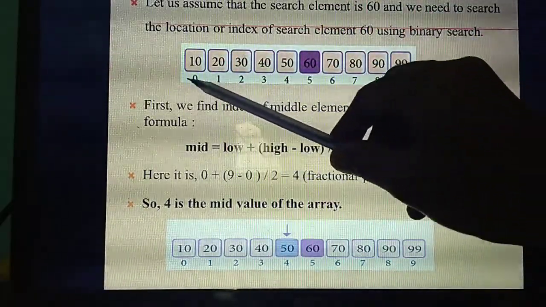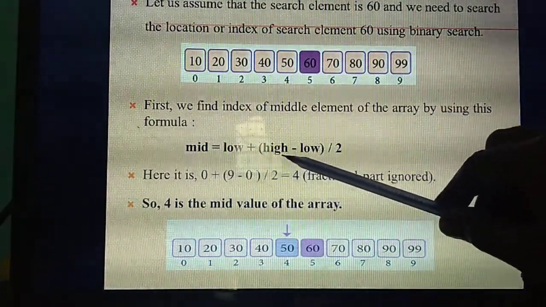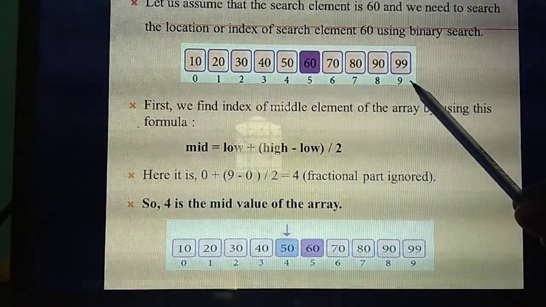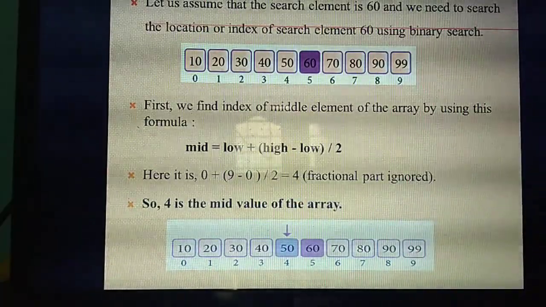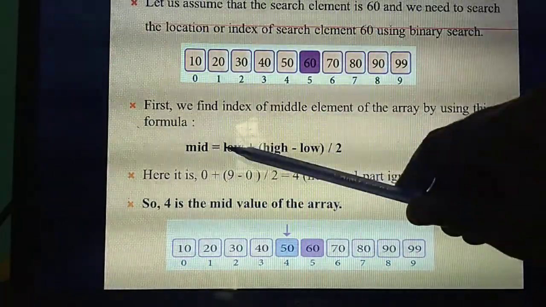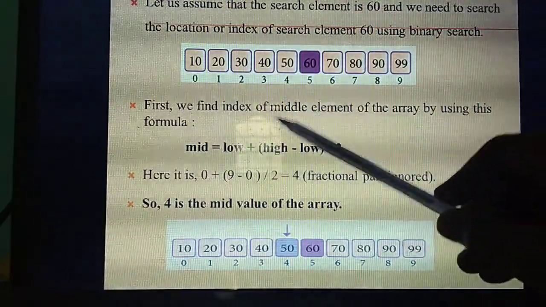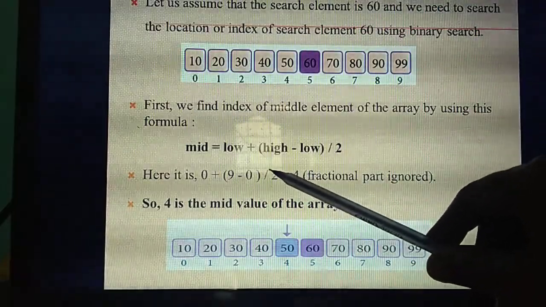What's the lowest index? 0. Understand, what's the lowest index? 0 plus what's the higher index? 9. Highest index value is 9, minus lowest value 0, divided by 2. Understand? Once again, lower value is 0, higher value is 9. Substitute here: 0 plus 9 minus 0 divided by 2. What's the value? 0 plus 9 means 9.